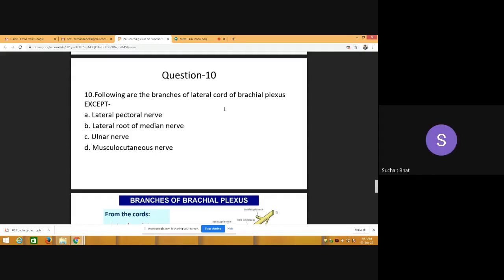C. Ulnar. Okay. Following are the branches of lateral cord of the brachial plexus except. Good. Ulnar is a branch of which cord? Medial cord. Good. So lateral pectoral, lateral root of median, and musculocutaneous are from the lateral cord.